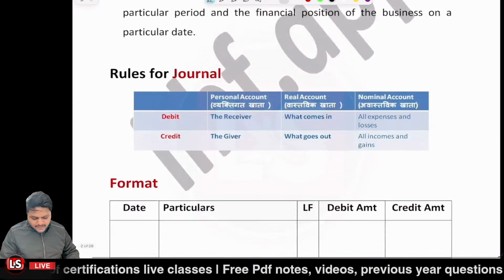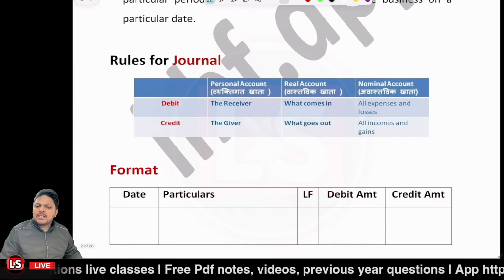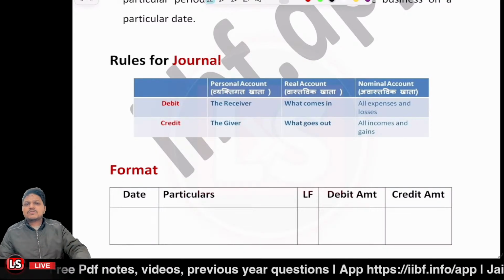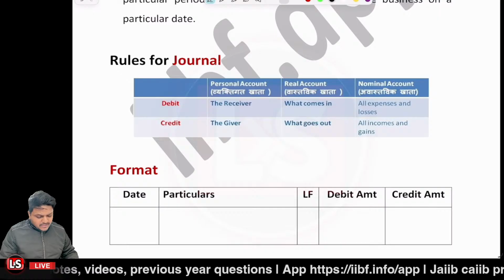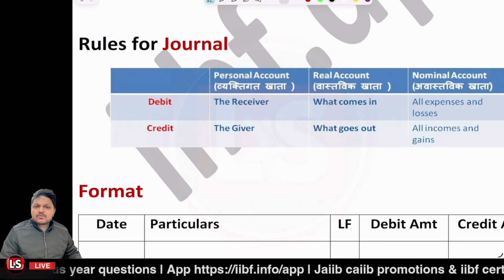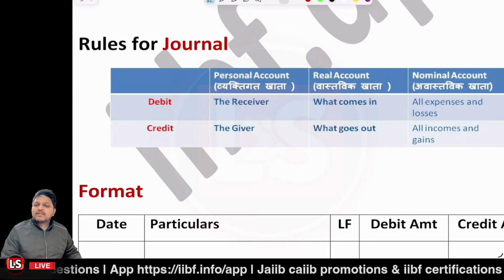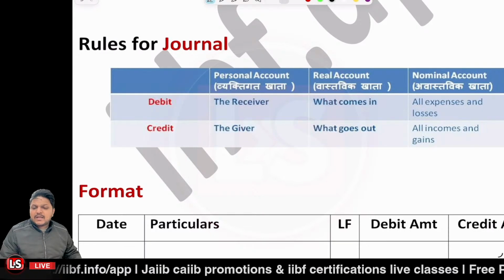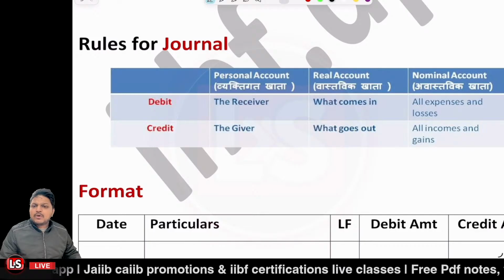Now, after that, it's related to the rules of journal. As I told you, there are multiple types of accounts. We are having the personal accounts, the real account and the nominal account. So there is a rule related to it. First rule, it's related to the personal account. Now, personal account could be related to a natural person, right? Natural person like Ram, Sham, Mohit, right?